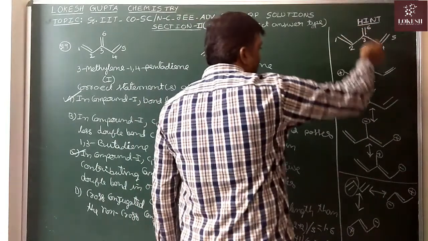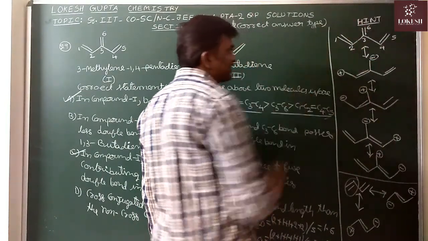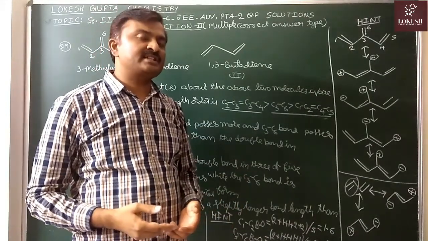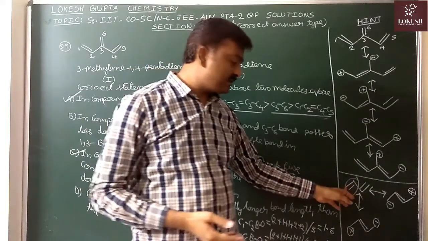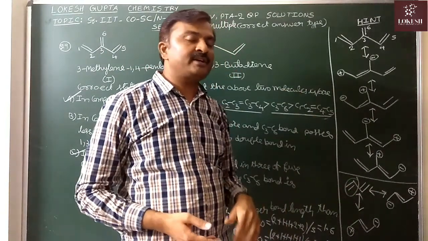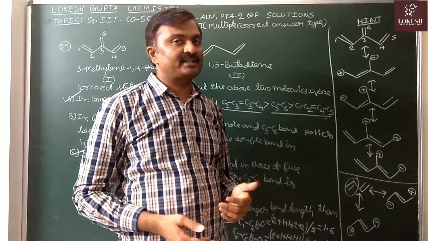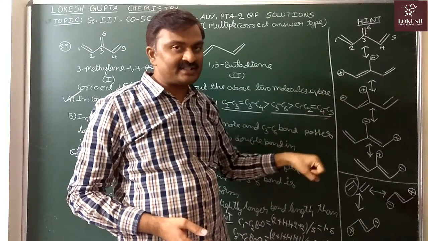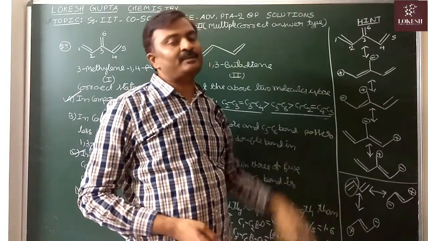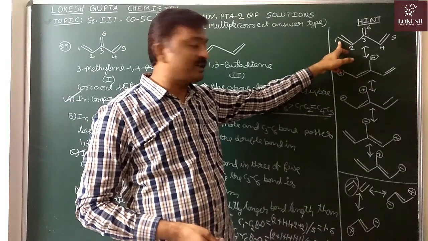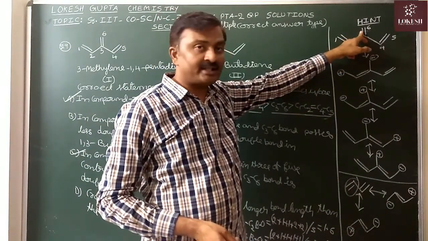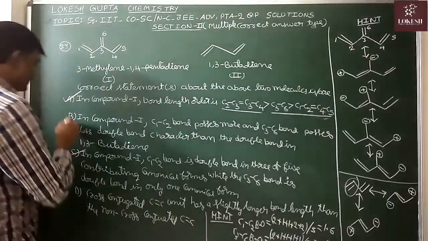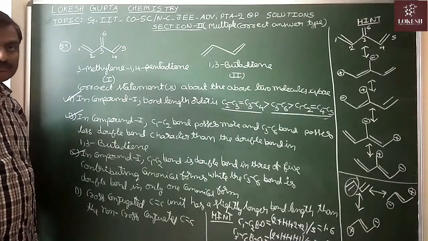Next, here for this one, out of 5 structures, in one structure only, for C3, C6 double bond character. It means in 20% of the structures only double bond character. But here, for this double bond, in 33.3% of the structures double bond character. So for this C3, C6 bond, double bond character is less compared with the double bond in 1,3-butadiene. For this, double bond character is more. For this, double bond character is less compared with the double bond in 1,3-butadiene. So this statement also correct.